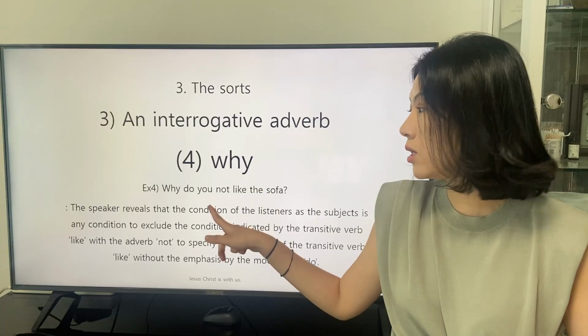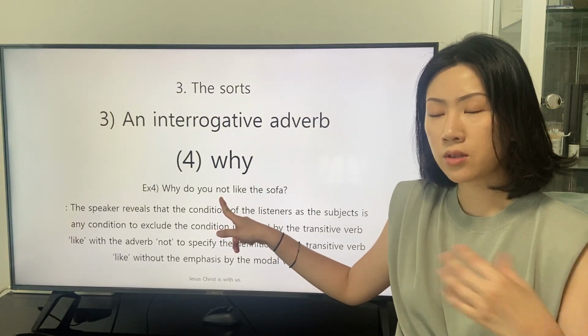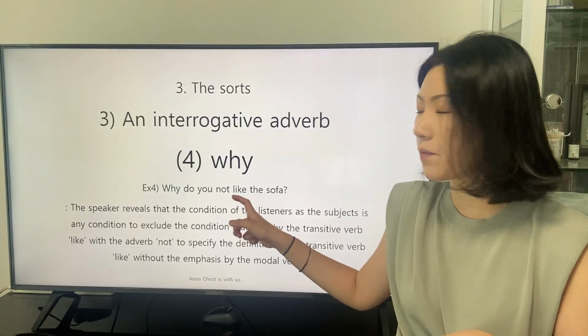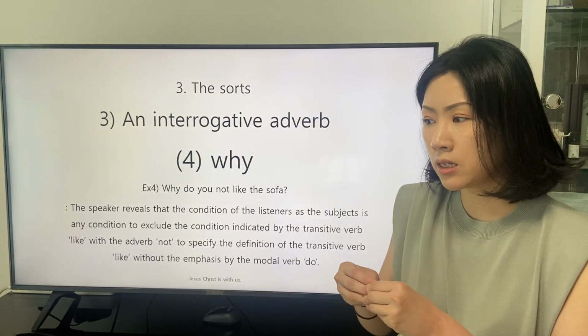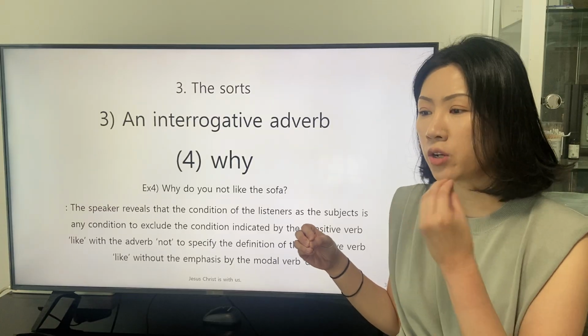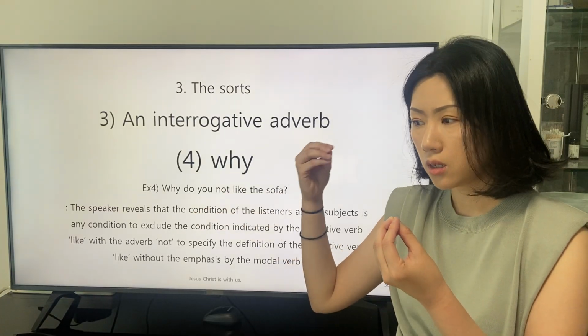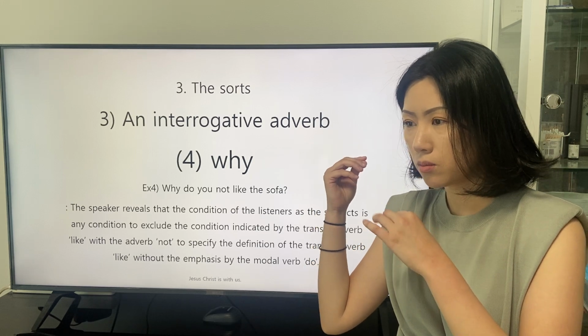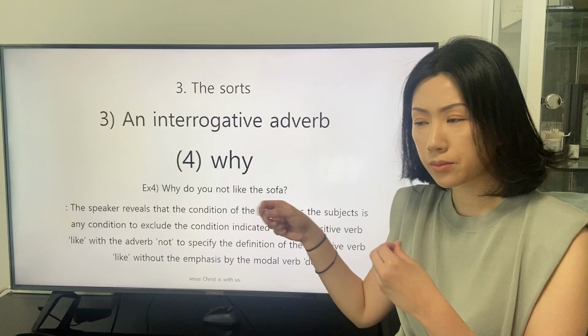We can say that the adverb not directly specifies the definition of the transitive verb like and denies the condition of the subject described by the transitive verb like.